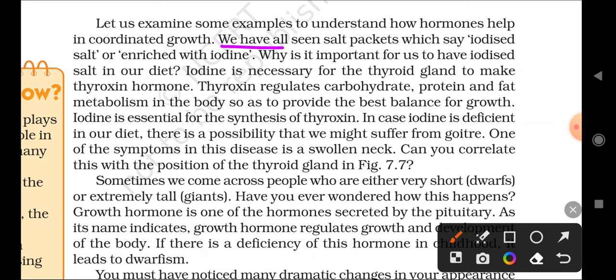We have all seen salt packets which say iodized salt or enriched with iodine. In advertisements, actors come on television and ask the audience, does your salt contain iodine or not?